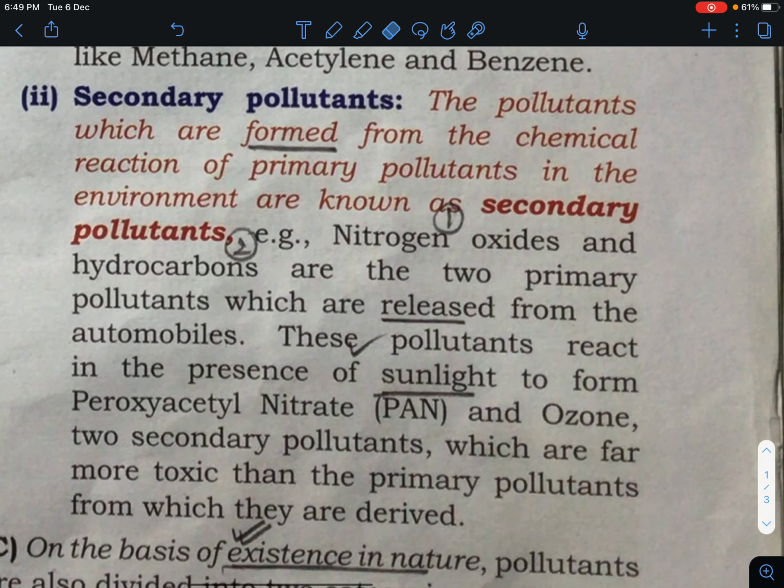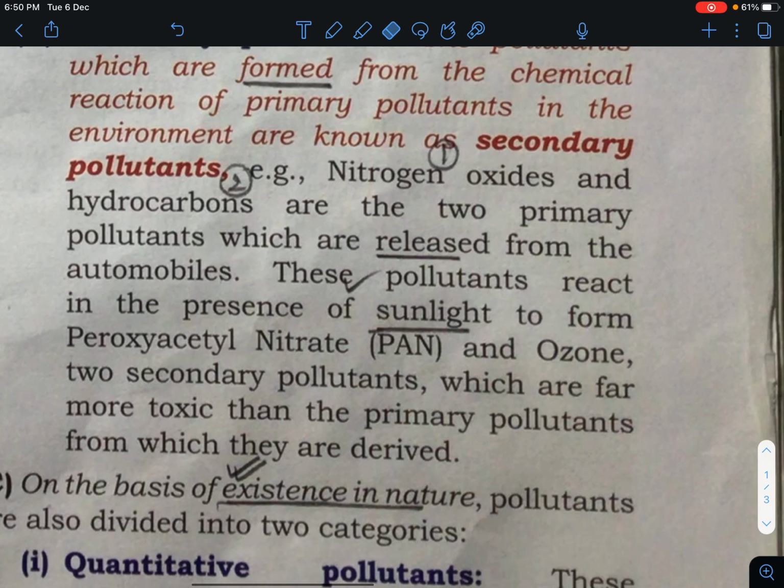Now we are going to discuss the secondary pollutant. The pollutants which are formed from the chemical reactions of primary pollutants in the environment are known as secondary pollutants. The example is nitrogen dioxide or nitrogen oxide plus hydrocarbons. These two primary pollutants are released from automobiles, and they react in the presence of sunlight to form PAN and ozone.